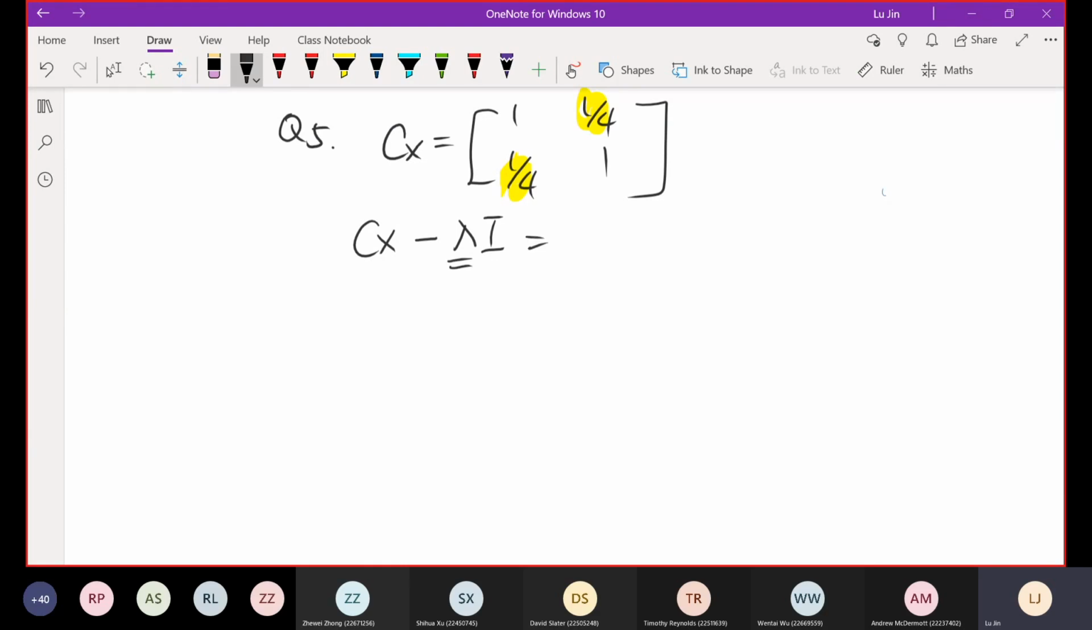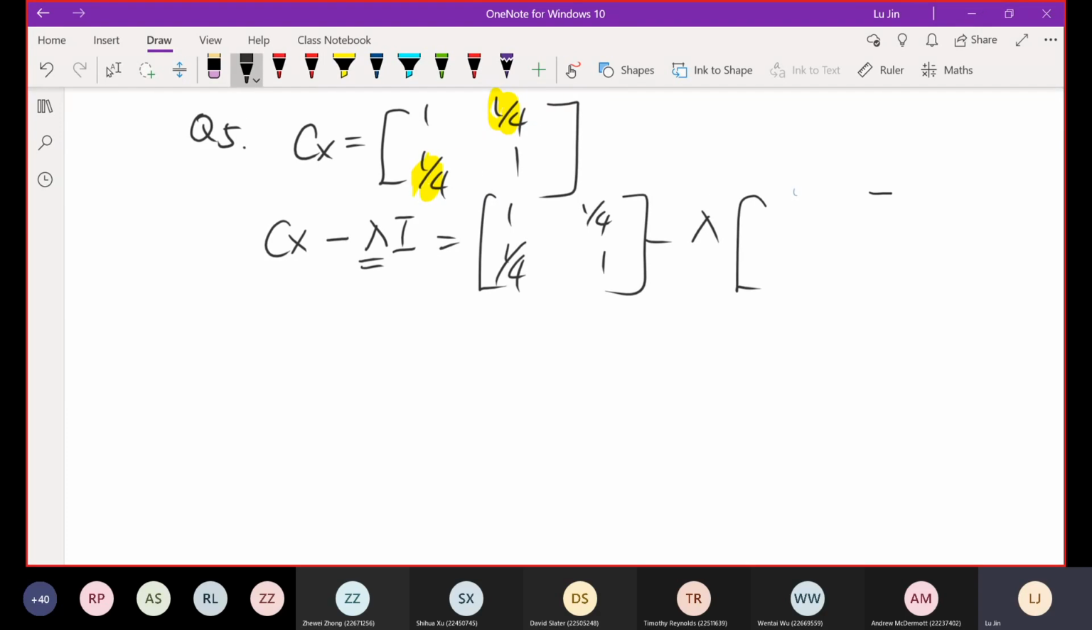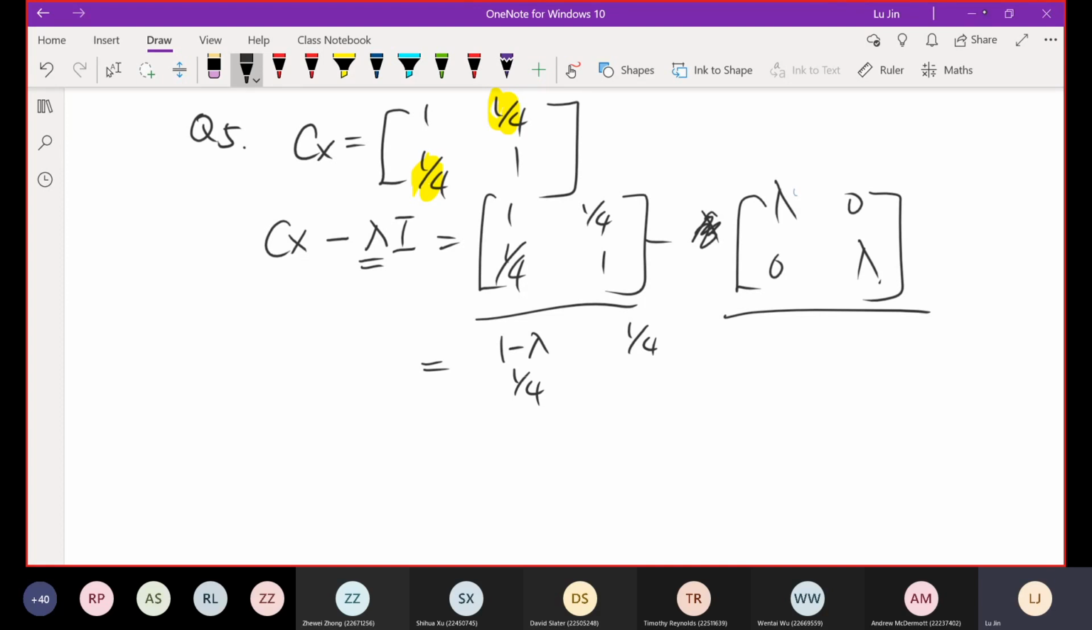This gives us, we just copy 1, 1, 1 over 4, 1 over 4. This is our Cx, minus lambda times the identity matrix, whose dimension should be the same as Cx. So 1, 1, 0, 0. Putting lambda into this identity matrix, and using matrix A minus matrix B, which is element-by-element subtraction, we get 1 minus lambda, 1 over 4, 1 over 4, 1 minus lambda. So this is a new matrix.